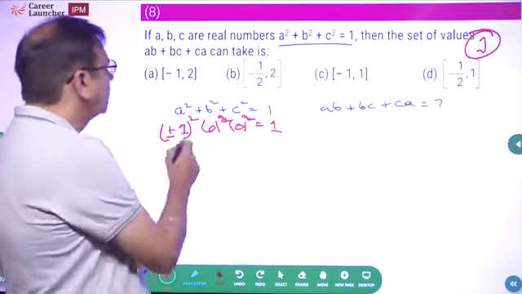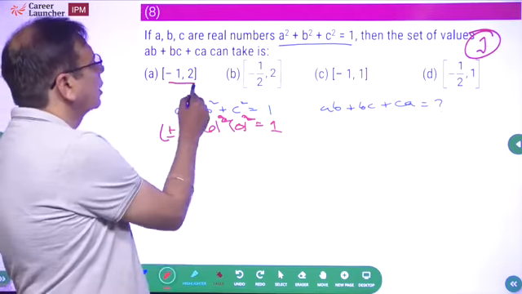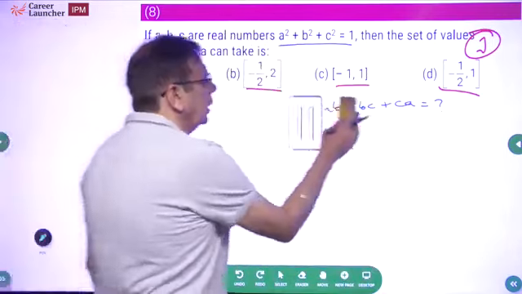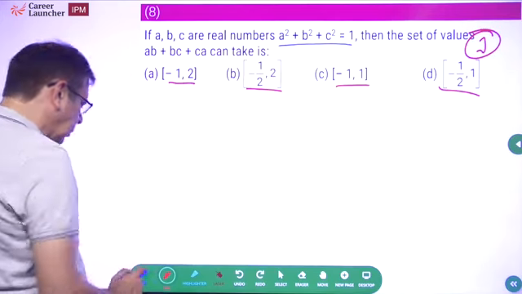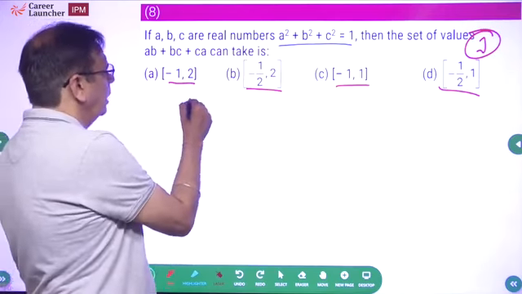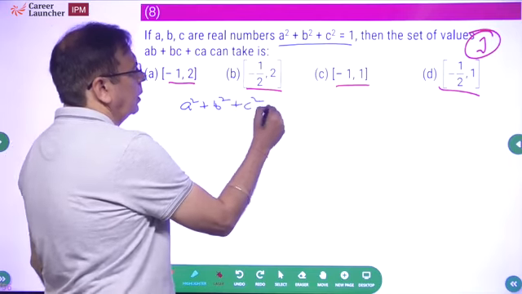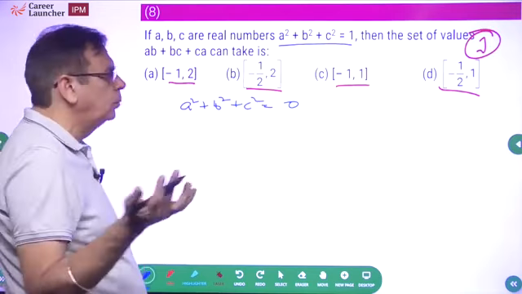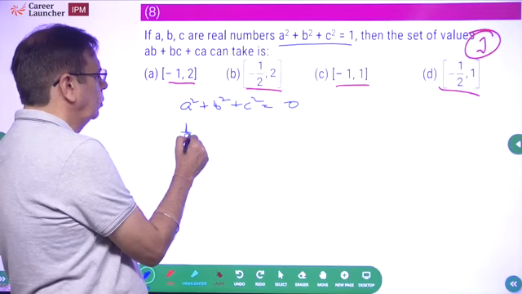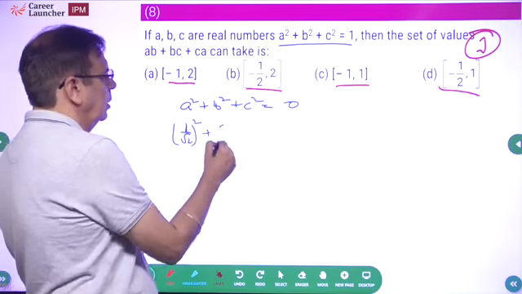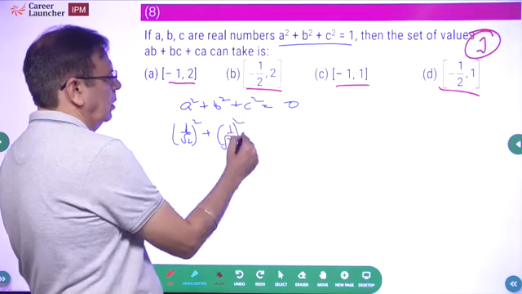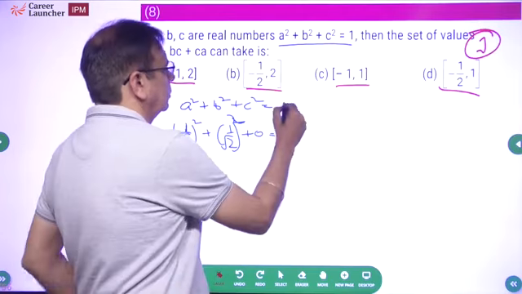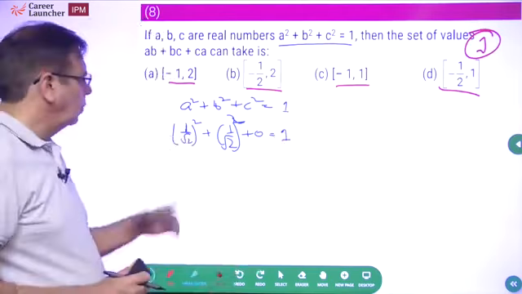Does it help you that 0 is going to be part of your answer? 0 is available here, 0 is available here, 0 is available here, 0 is available here. Does not help us at all. So what do we do? Look at other possibilities. Again, let me write it down: A square plus B square plus C square is equal to 1. If I say A and B are 1 by root 2, so square will be 1 by 2 plus 1 by 2.